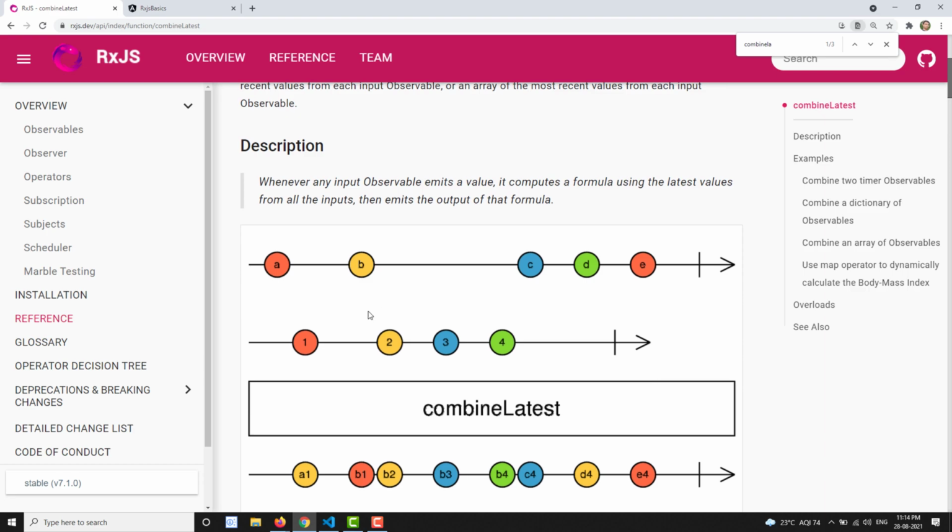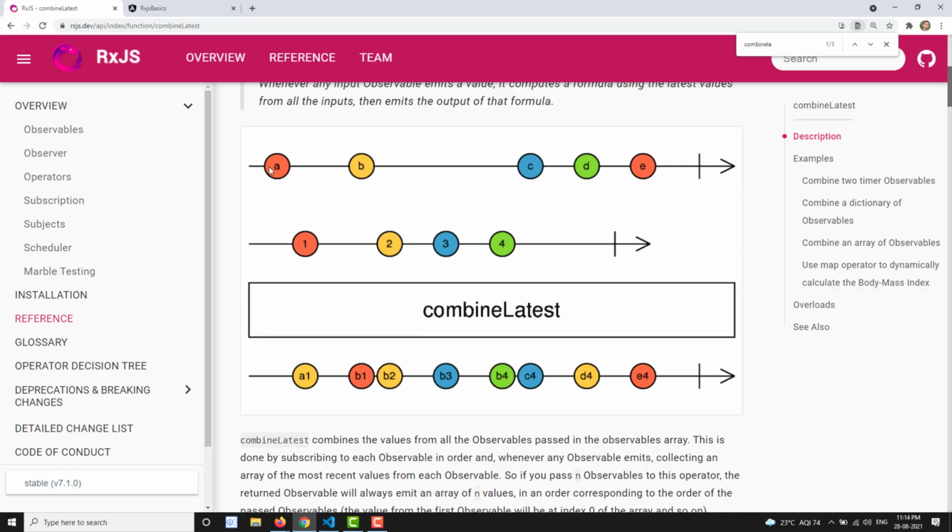And here in the marble diagram, you have a source observable which is emitting A, B, C, D, E, and A is already emitted, and a second observable where 1 is emitted. Now both observables have emitted values, so it takes A and 1, the latest values, and gives them to the output observable as an array, A1. Next, B is released by the source observable. So a new value is released. It will take the latest value from the first observable and also the latest value from the second observable, that is B and 1. So here you will see B1.